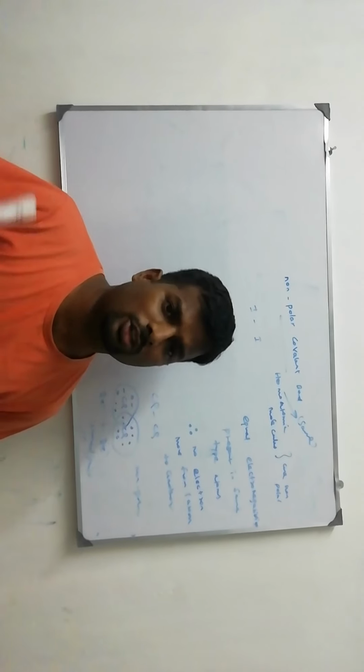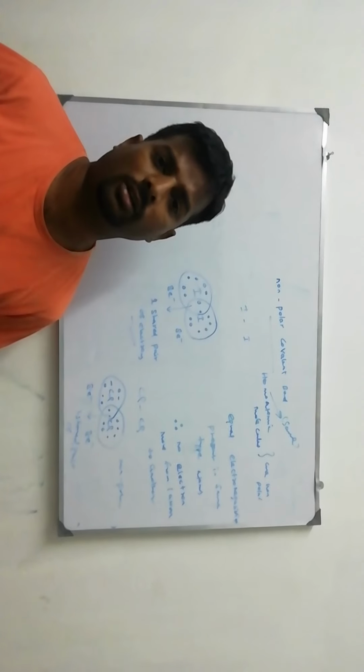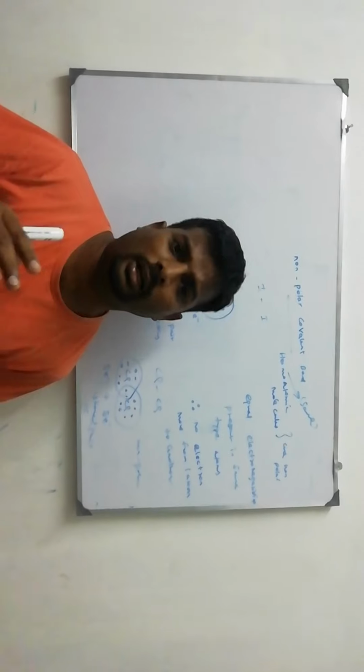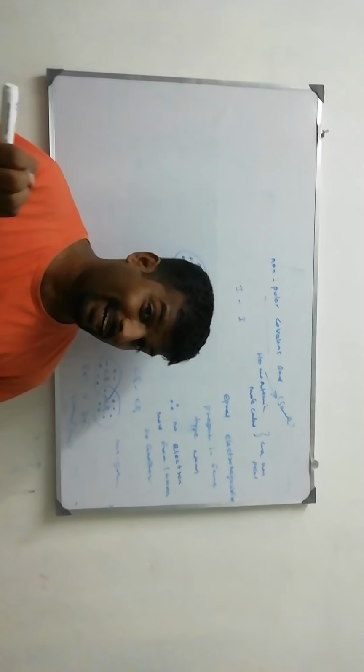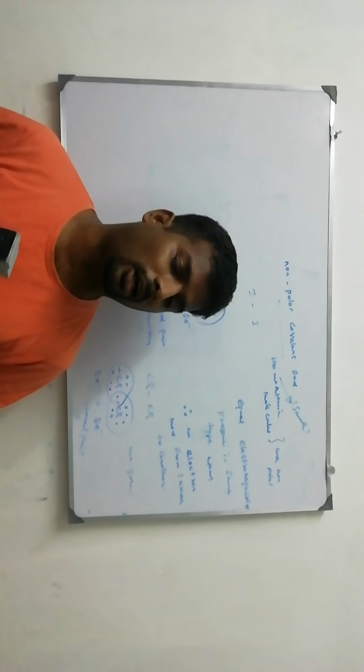Polar means charge separated. One is highly electronegative, the other is less electronegative. Therefore, the highly electronegative element attracts the shared pair of electrons towards itself. I told you the tug of war story.